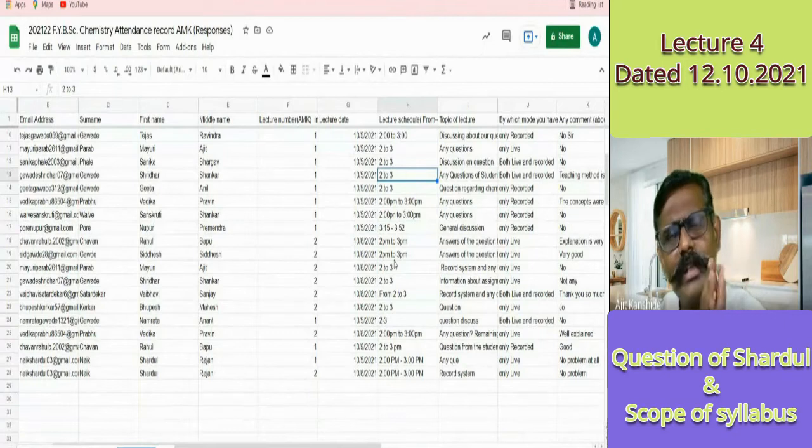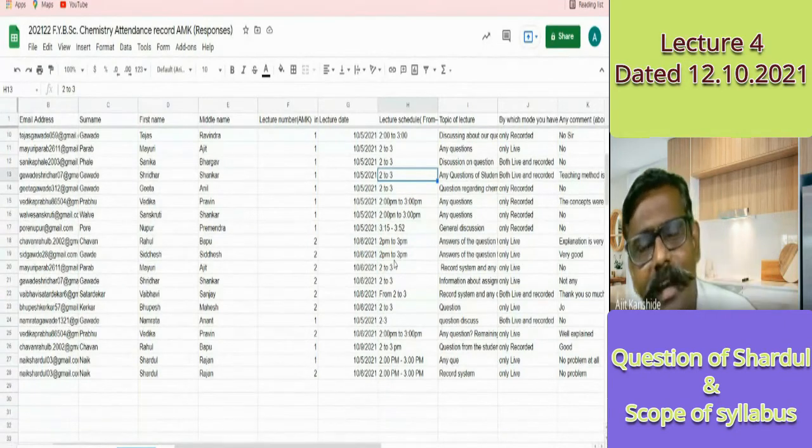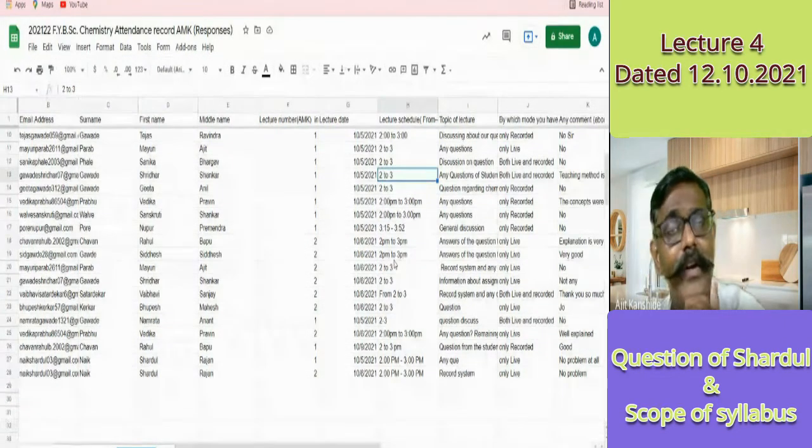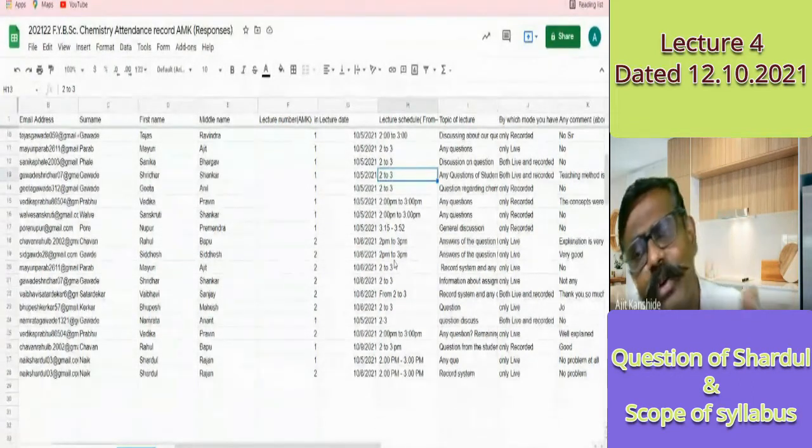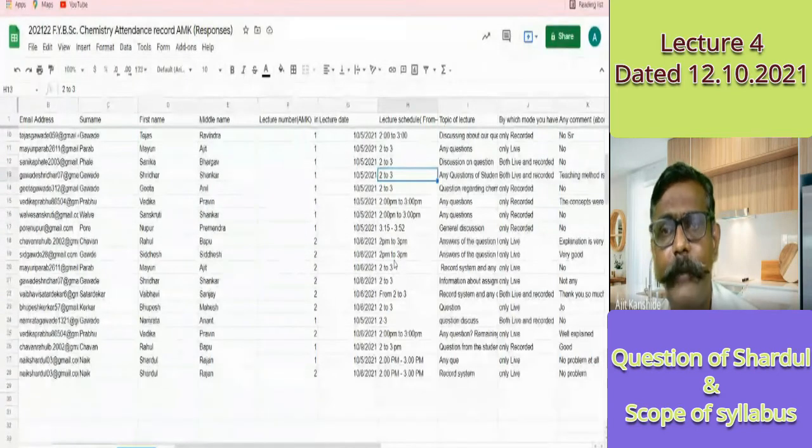So this will come on the basis of date. Right? It's very true, no? Chemistry lecture means 2 to 3. If there are exceptions, like an extra lecture, or if I conduct a lecture on holidays, as per your consent if I get other timing, then only the other timing will be there. Otherwise the timing will remain the same.